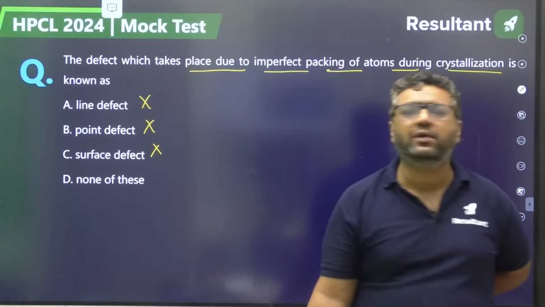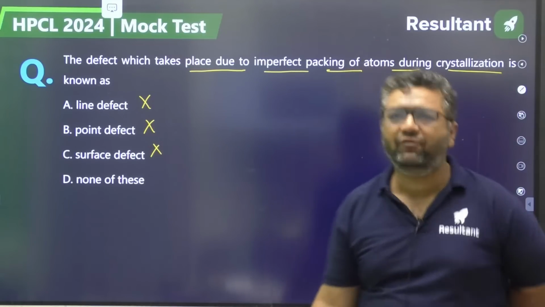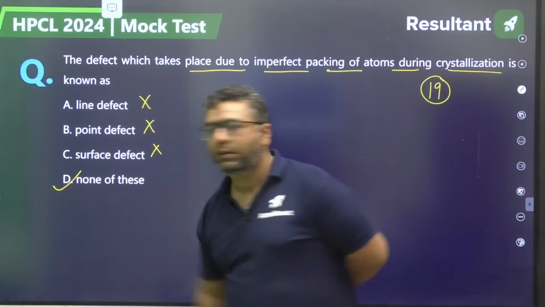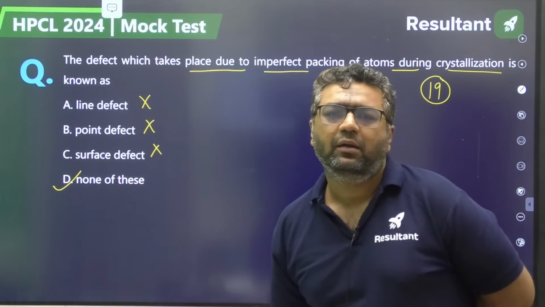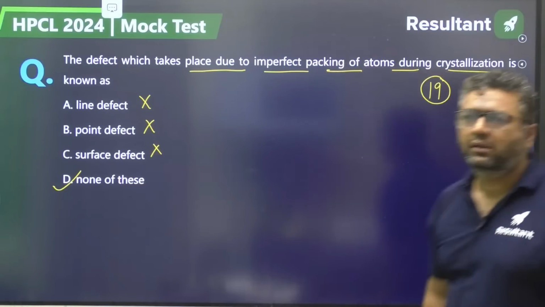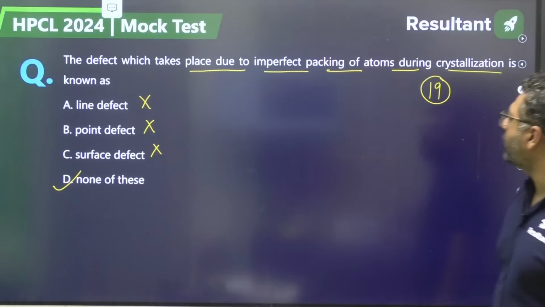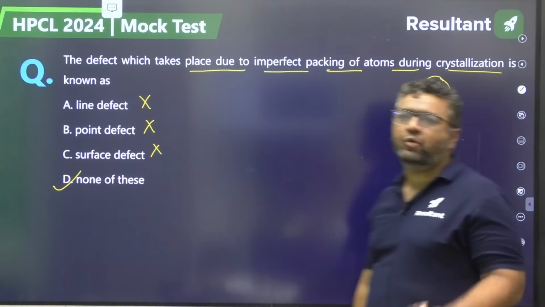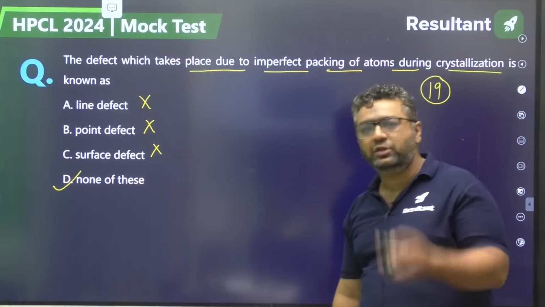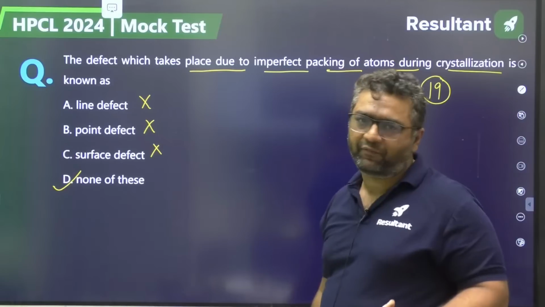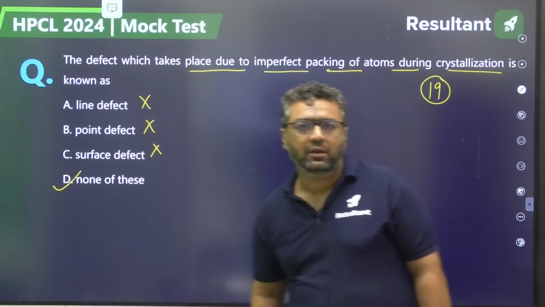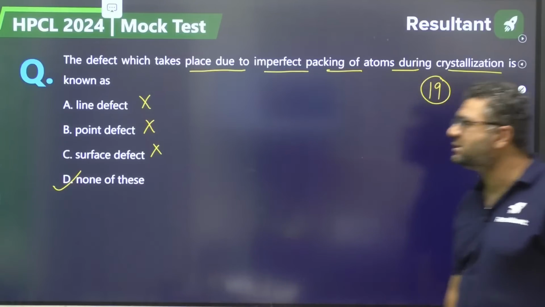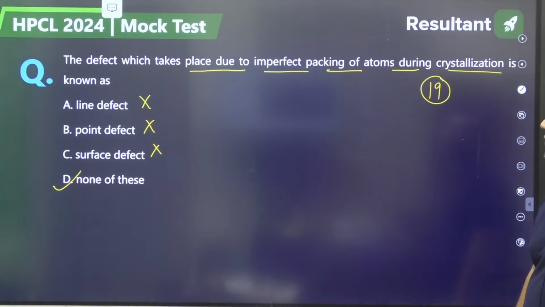These are the general names. The answer will be D for this, none of these. If imperfect packing is there, it will be amorphous. Imperfect packing means, if you study atomic packing fraction, that packing is not going to be perfect. So here we cannot say directly which type of defect it is based on the statement. This is not a perfect statement to answer with.